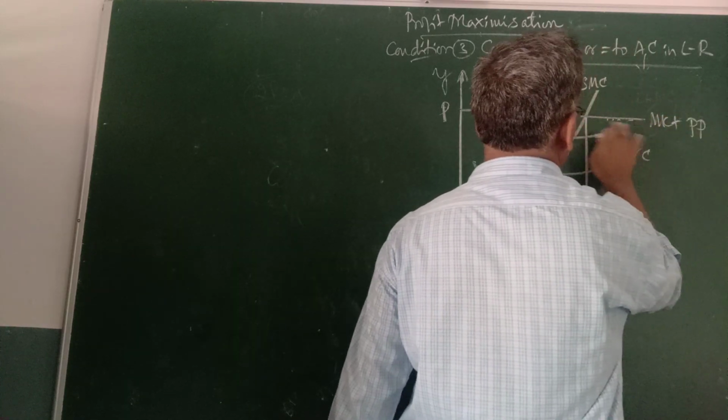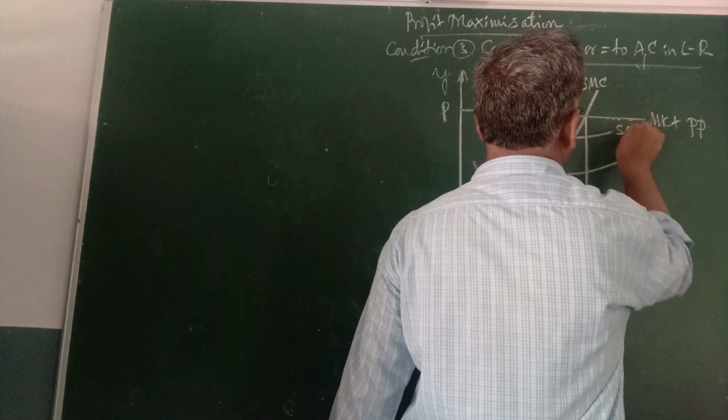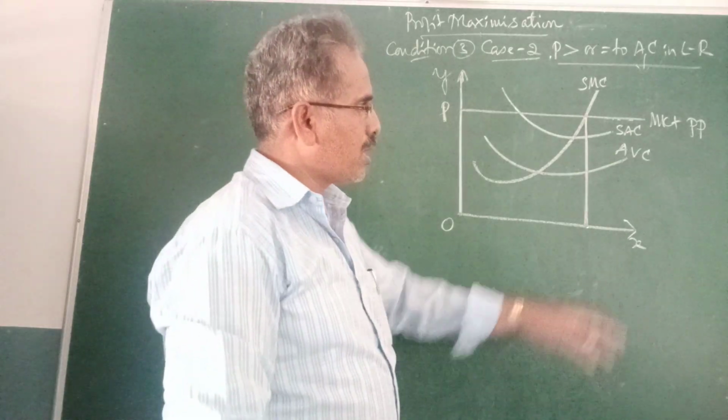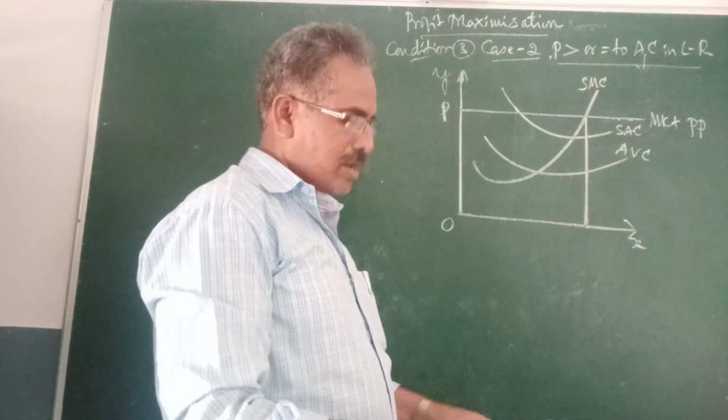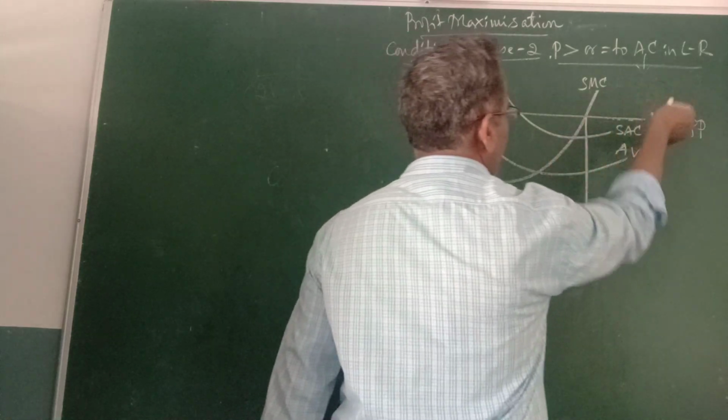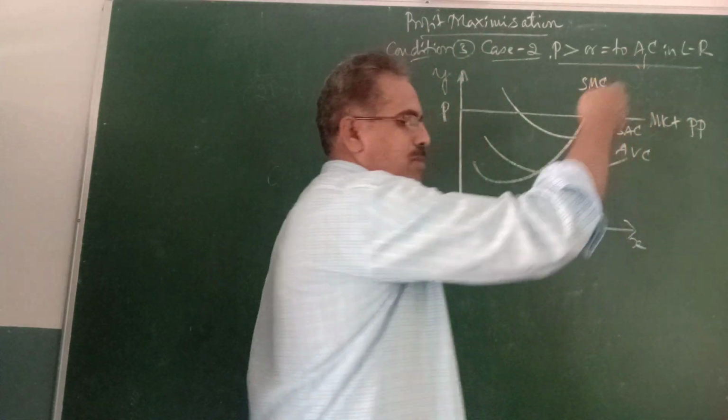This is price level. This is market price. SAC and also ABC is there, where the ABC is much less, average cost is much higher, but more than that, both are called market price.